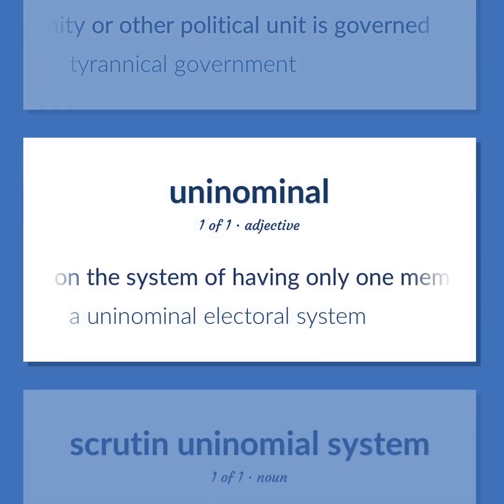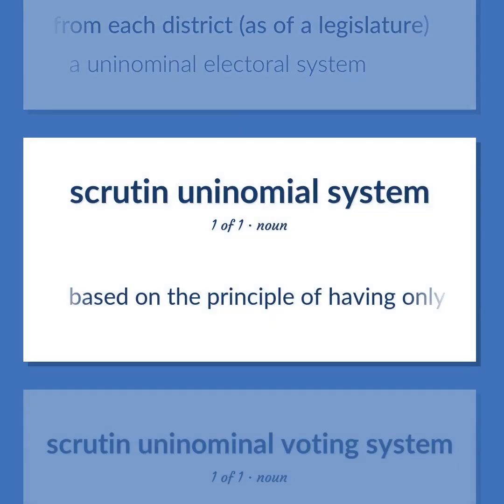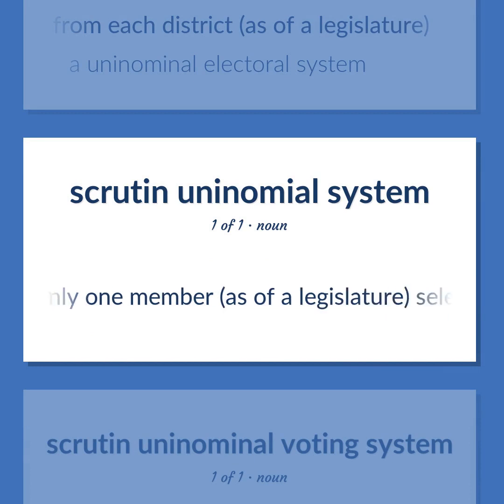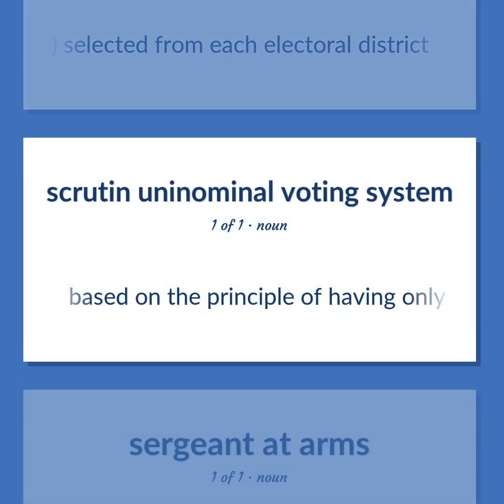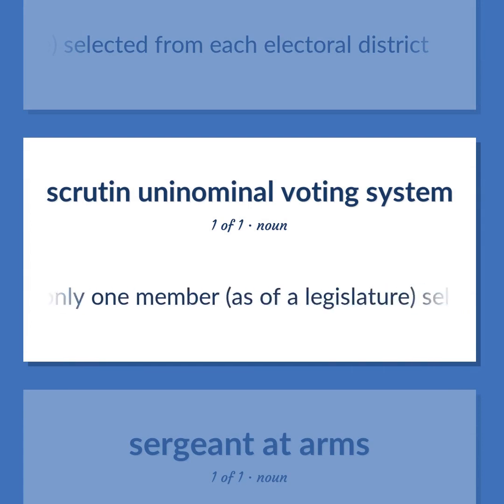Based on the system of having only one member from each district, as of a legislature. The uninominal electoral system. Based on the principle of having only one member, as of a legislature, selected from each electoral district.